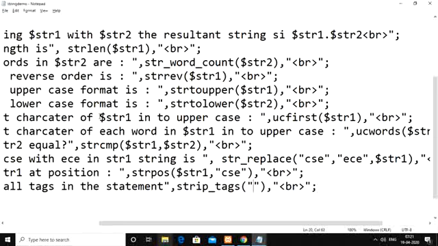See here, the HTML statement I am going to write is paragraph, bold, slash paragraph. This text has